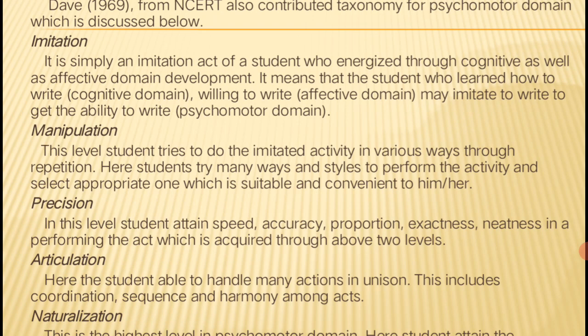So how to hold, how to select, all these skills related to this type of objective are nothing but manipulation. Precision: at this level, the student attains speed, accuracy, proportion, exactness, and neatness in performing the act, which is acquired through the above two levels, imitation and manipulation. After that, precision is also very important. So accuracy: a 5 centimeter line means they have to draw a line segment of 5 centimeter length only, not 5.1.